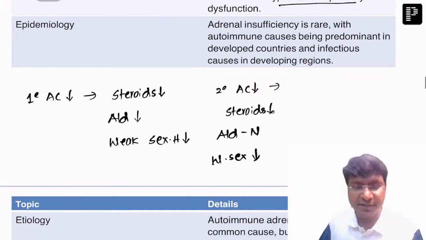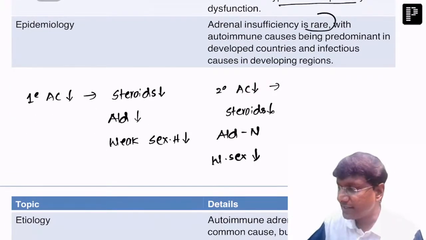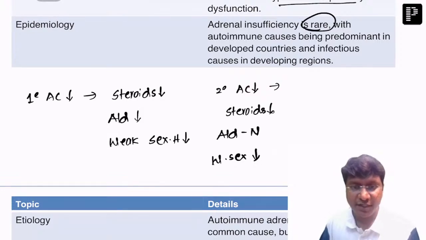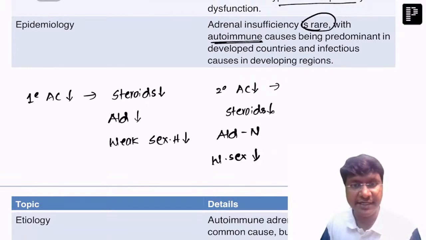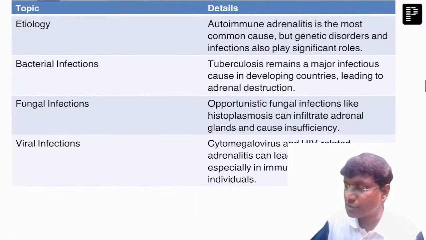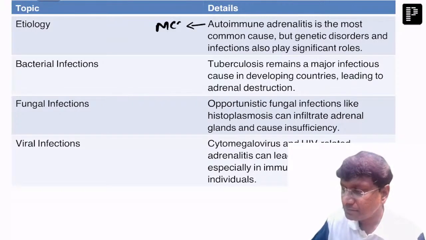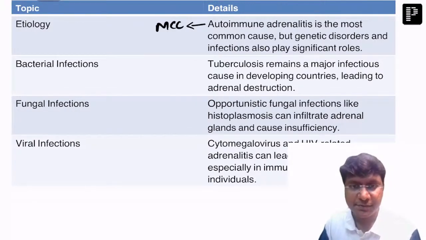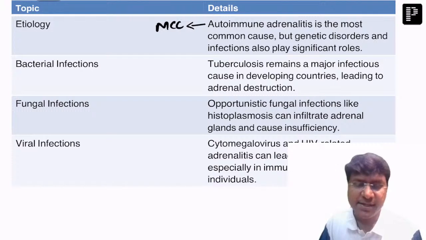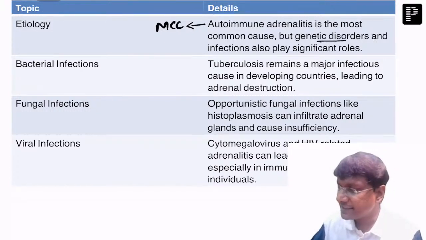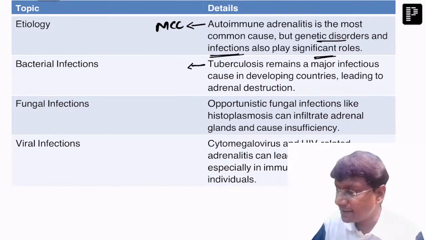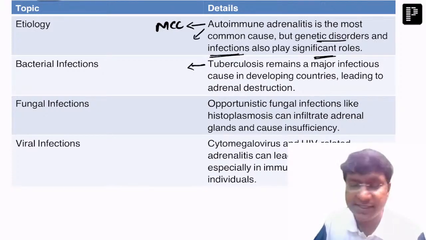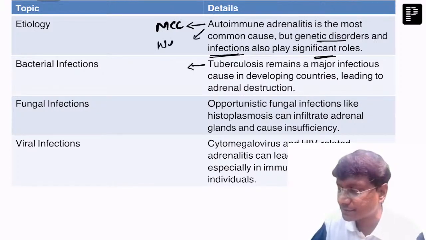And what about the chances of Addison's as such? Adrenal insufficiency is one of the rare scenarios, right? Among all the etiologies, the autoimmune causes predominate. So what is the most common cause for Addison's? It is autoimmune adrenalitis. But apart from that, even genetic disorders and infections play a significant role in the development of Addison's.